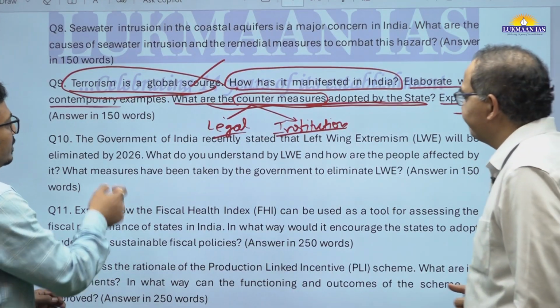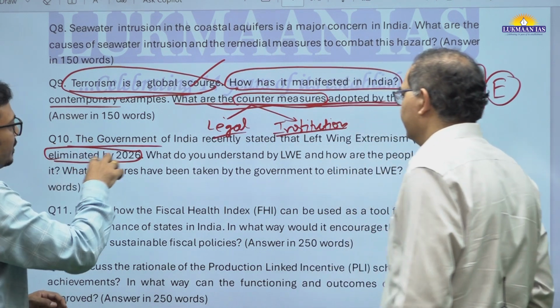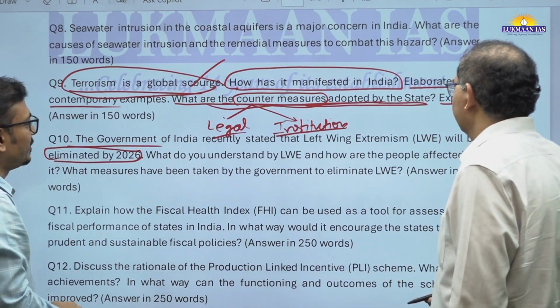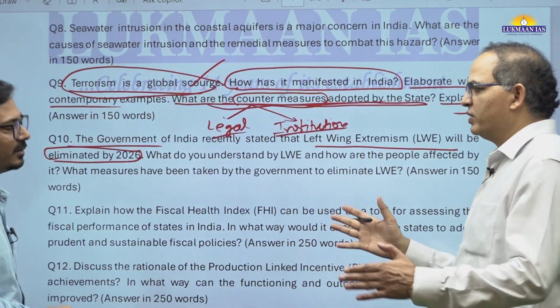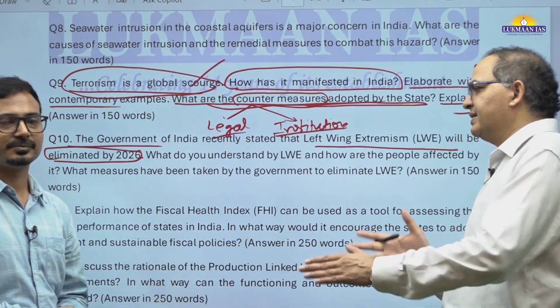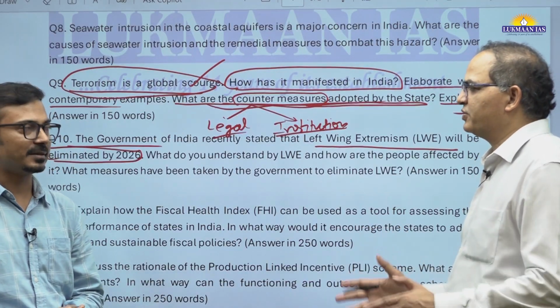Again, the statement that our Union Home Minister had given, that we will eliminate left-wing extremism by 2026. It has almost been neutralized. If you see the Home Ministry annual report, there has been a drastic reduction in the number of casualties, number of incidents, and number of districts.